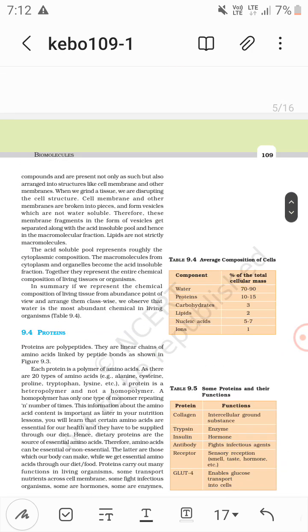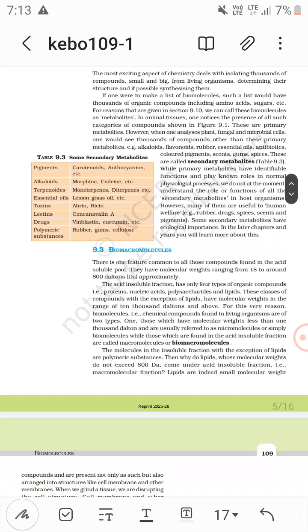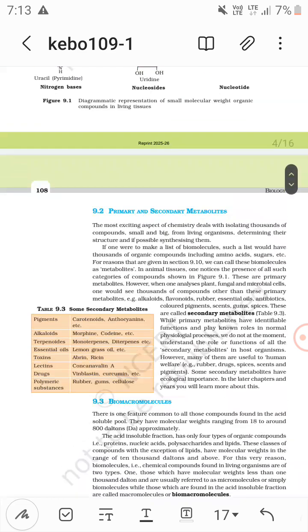So this is why. But they are not strictly biomacromolecules. In the book it's written that lipids are not strictly biomacromolecules. Now in biomicromolecules, there are thousands of them, like amino acids, nucleotides, monosaccharides and disaccharides. So that's it.